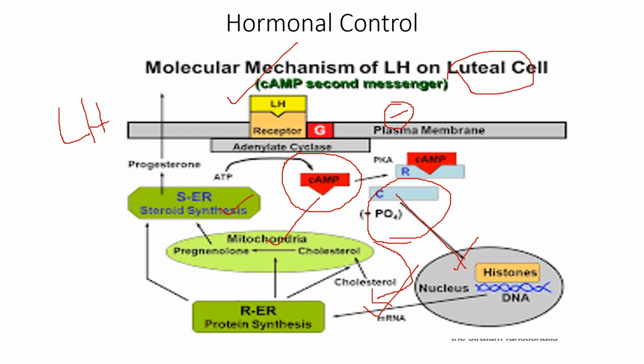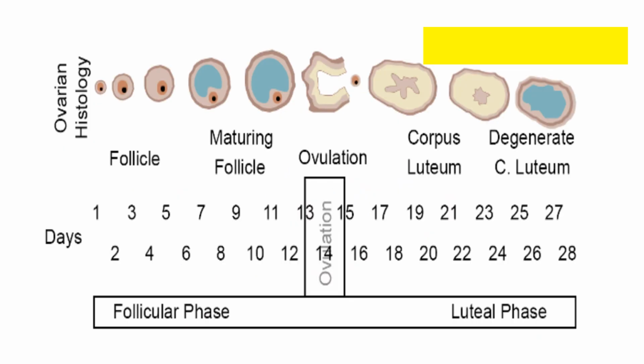This mRNA will enter into the rough endoplasmic reticulum and cause protein synthesis. This protein is nothing but an enzyme. This enzyme will convert the cholesterol to pregnenolone at the mitochondria. When this pregnenolone enters the smooth endoplasmic reticulum, there will be synthesis of progesterone, and this progesterone will be released into the circulation. This is how LH affects the luteal cell to produce progesterone.